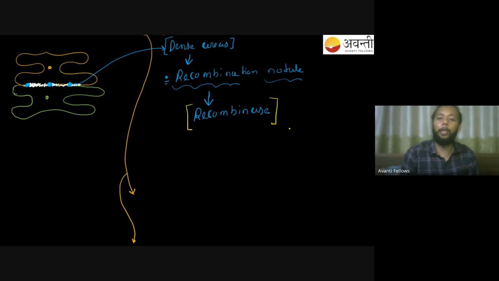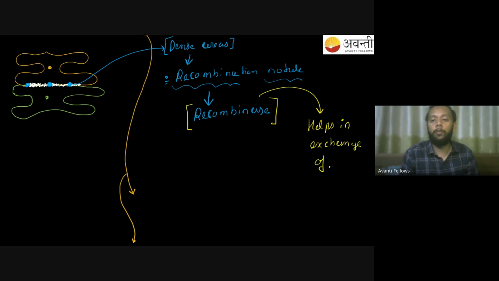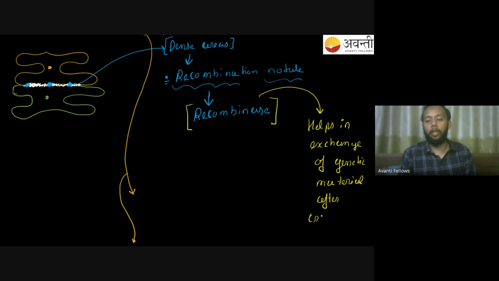So this is something that should be remembered, that this recombinase enzyme helps in exchange of genetic material after crossing over. Once you're done with the crossing over, you need to exchange your DNA over there, and that will be done with the help of my recombinase enzyme. So this should be clear to you.